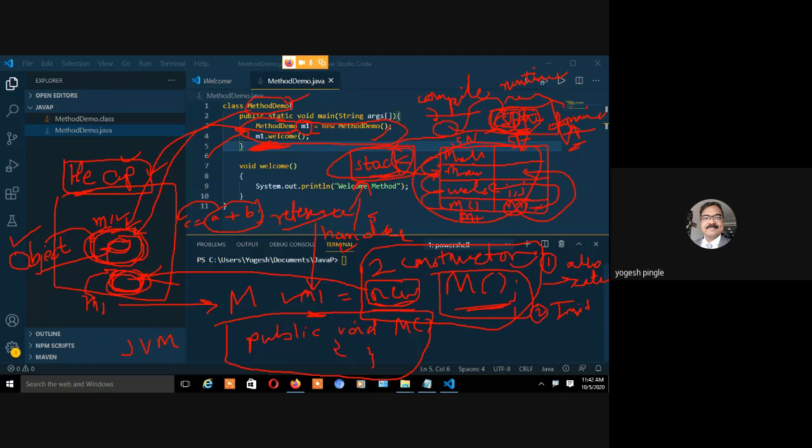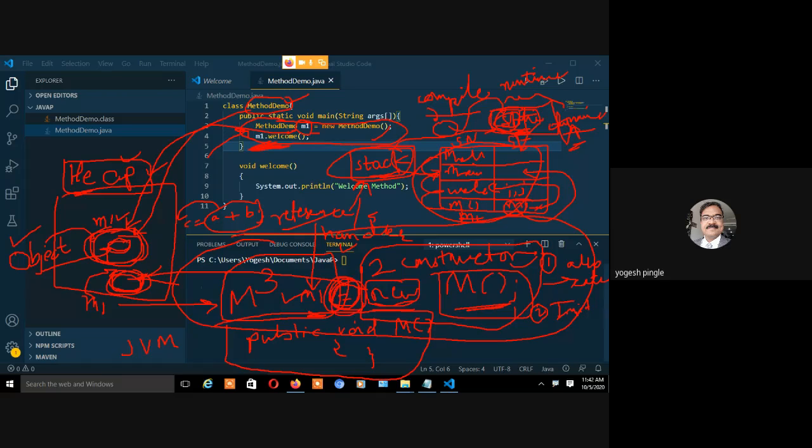What is the theory? This is the theory. So step number 2 is this. Step number 3 is this: M1. So let's write m1 in the stack. And step number 4 is generally nothing but the equal to sign.